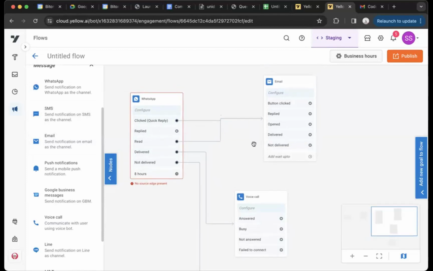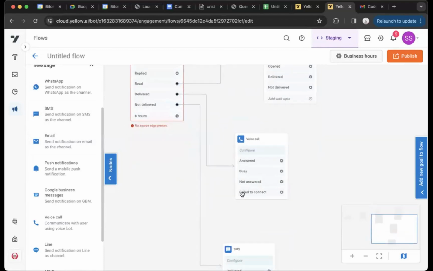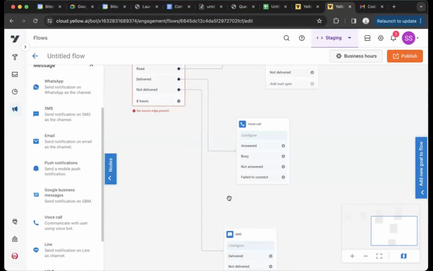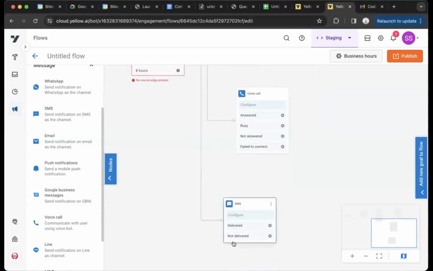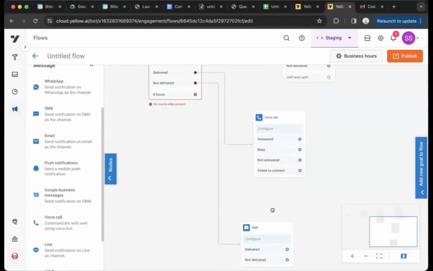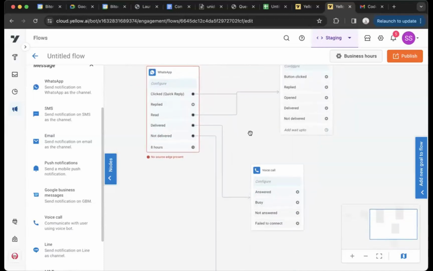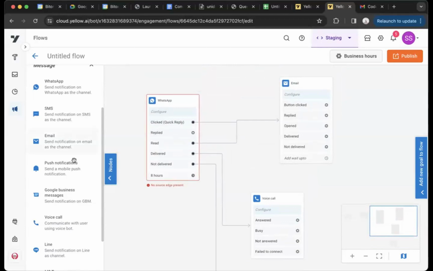We only have it for those channels where this engagement is possible. For instance, for WhatsApp and for email, where you can do all these activities. For voice, it is not possible, right? You cannot hold a call till 8 hours. If the call rings, 30 seconds, you pick up, you don't pick up, you will move ahead. For SMS also, the message is delivered or not delivered. That is pretty much it. You cannot reply to the message. So here we do not have wait up to configuration, but for WhatsApp and for email and for other channels, also push notification, etc., we do have wait up to.